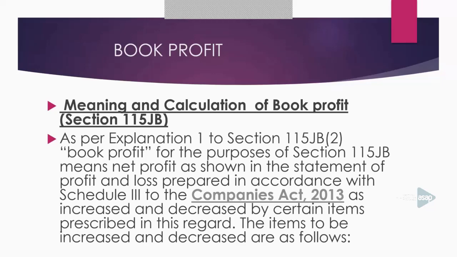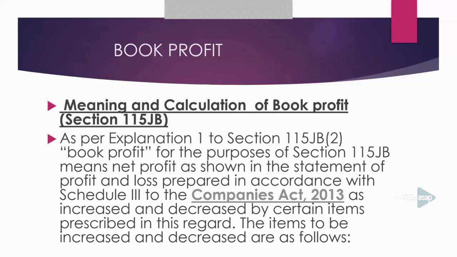First of all, before understanding the assessment of joint stock companies, you have to learn a lot of terms. The first important term related to the assessment of a joint stock company is book profit. What is book profit? Section 115JB of the Income Tax Act 1961 gives a detailed explanation of book profit.